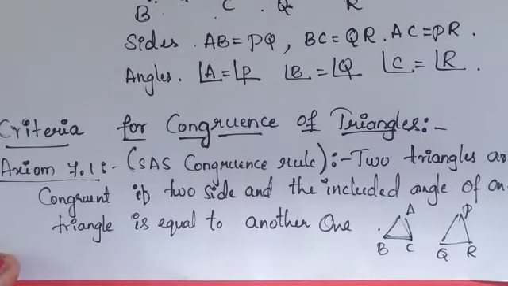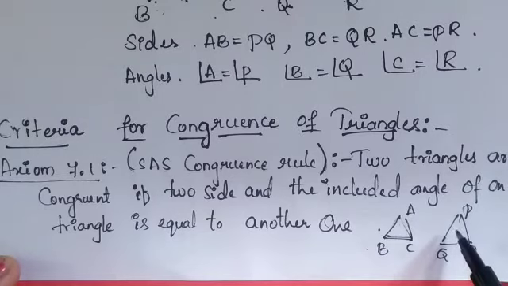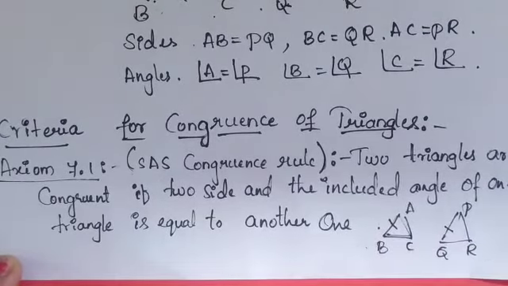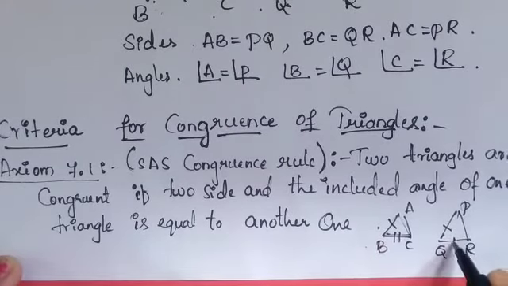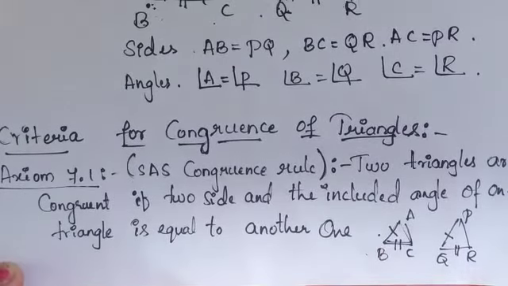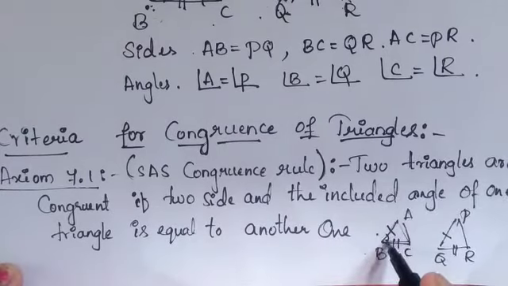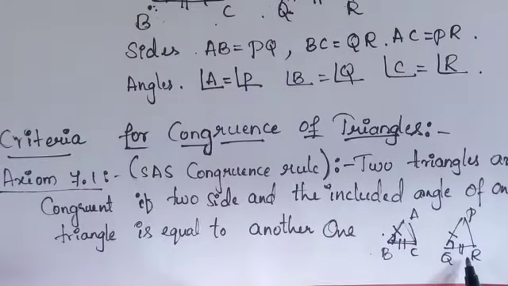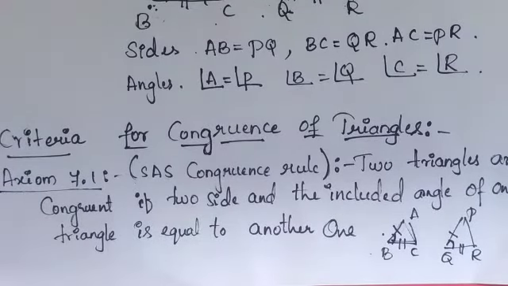These two triangles are said to be congruent to each other if two sides are equal, and the included angle of these two sides is also equal. Then you are going to say that, according to the SAS rule, triangle ABC is congruent to triangle PQR.